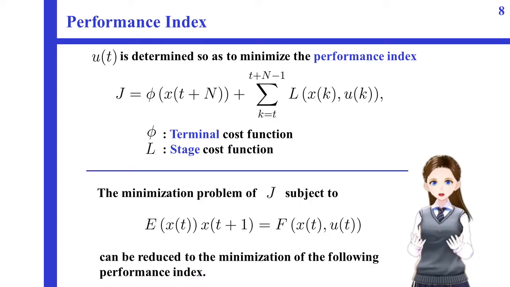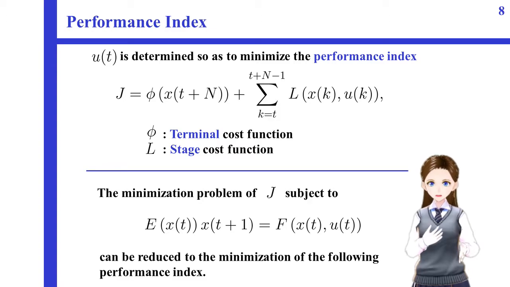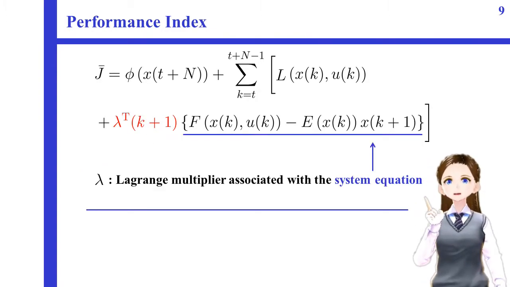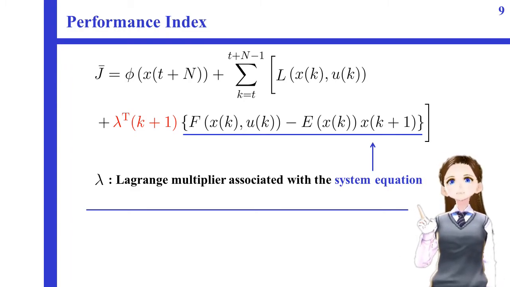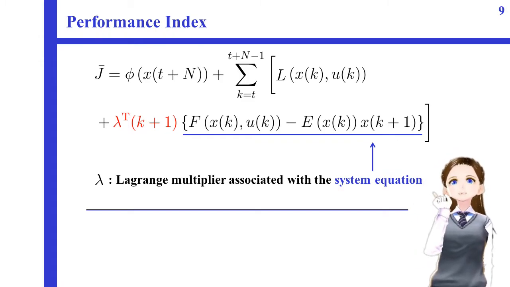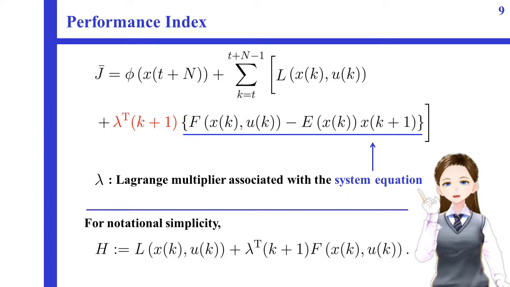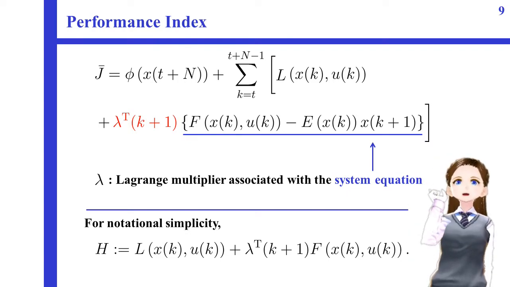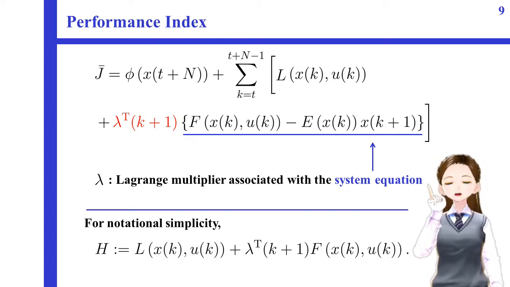The minimization problem of performance index J subject to the system equation can be reduced to the minimization of the following performance index introduced using the Lagrange multiplier. Here, lambda is the Lagrange multiplier associated with the system equation. Now, the optimization problem subject to the constraint has been reduced to the minimization problem of J bar without constraint. Then, for notational simplicity, we introduce the Hamiltonian H defined like this.